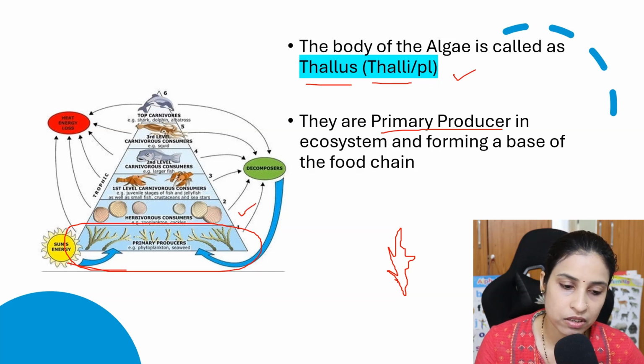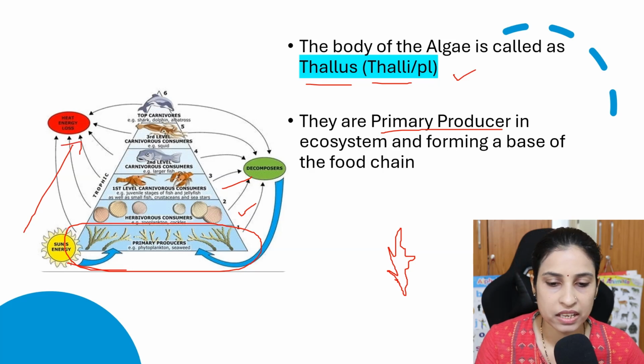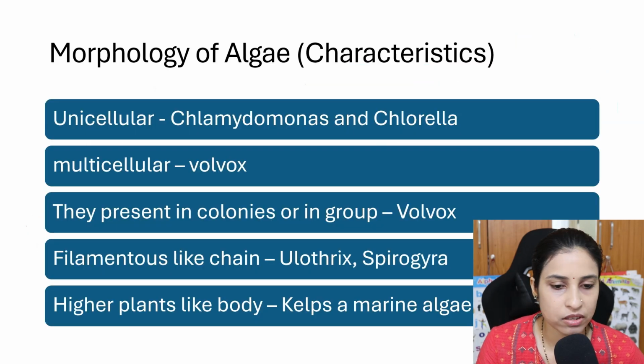Then these herbivores are consumed by the carnivores. So the food chain goes up. Here the algae is the primary producer. Then let's move to the morphology of the algae, or the characteristics of algae.